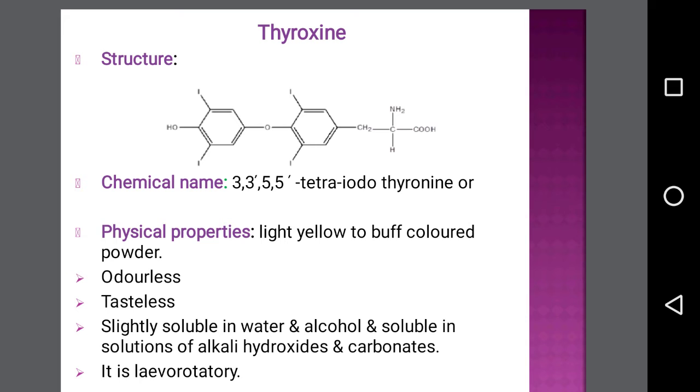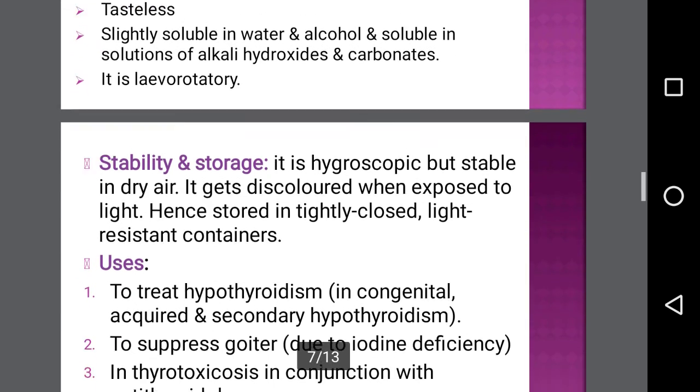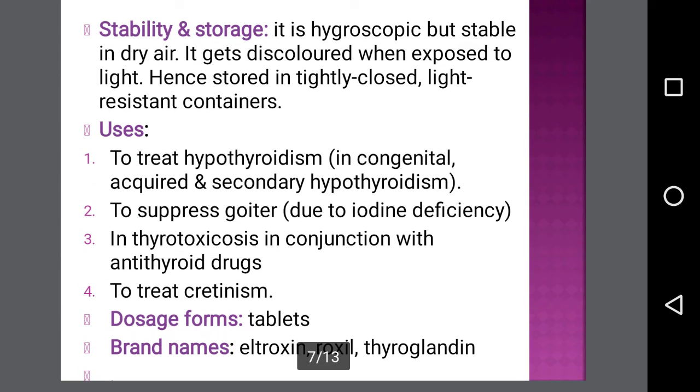Physical properties: it is available as a light yellow to buff colored powder, odorless, tasteless. This drug is slightly soluble in water and alcohol and soluble in solutions of alkali hydroxides and carbonates. This drug is levorotatory. Considering the stability and storage, it is hygroscopic but stable in dry air. It gets discolored when exposed to light. Hence, it should be stored in a tightly closed light resistant container.